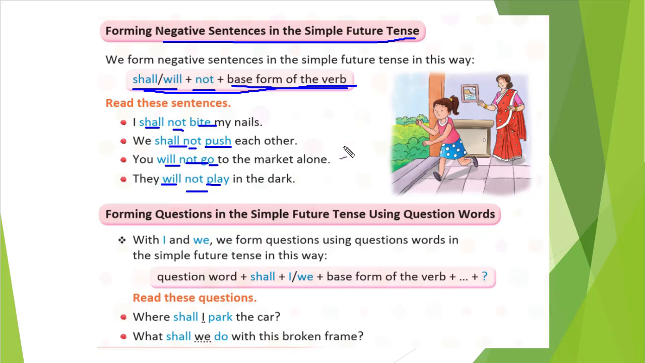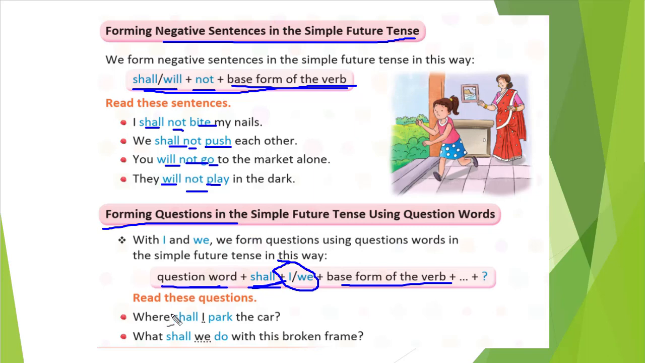Now if I want to make a question, forming a question. Suppose I want to form a question, so how will I do it? The first thing I will do is write the question word, that is who, where, what, whatever word is given. Then I will use shall. If shall is used, then here it should be I and we only. Remember, when shall is there, we will use I and we only, and the base form of the verb. This is how we will create the simple future tense.